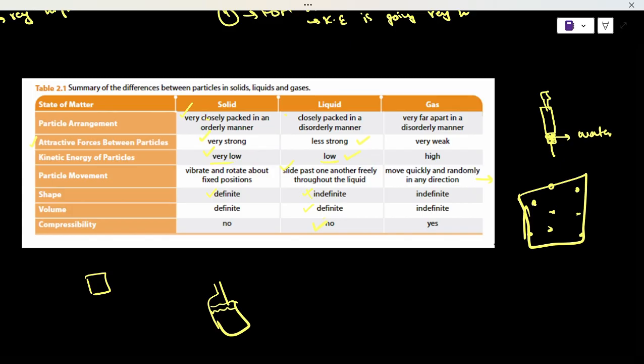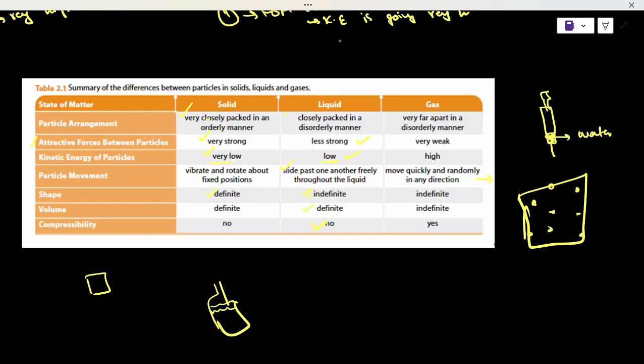About volume now. Volume, again, for gas is not fixed, and you can question this. You can ask me, okay, you said that if I take half a liter or 1 liter of water, even if I swap the containers, the amount of water remains the same. Why not the same with gases? I'll tell you why.